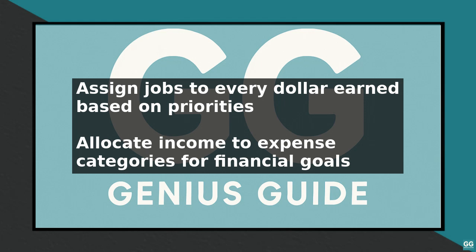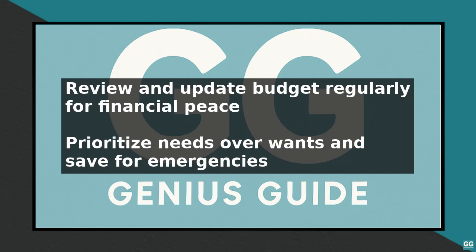Practical examples of zero-based budgeting include allocating 50% of your income towards necessary expenses such as rent and utilities, 30% towards discretionary spending, and 20% towards saving and debt repayment. Best practices for using EveryDollar include regularly reviewing and updating your budget to ensure you are on track to meet your financial goals. You should also prioritize needs over wants and make sure to save for emergencies and long-term goals.